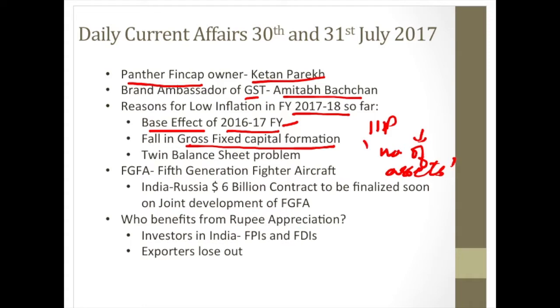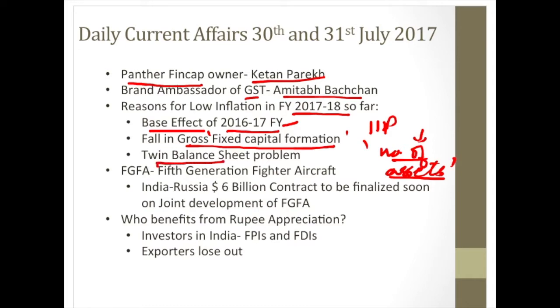down regularly. So gross fixed capital formation, as the name itself suggests, means the fixed capital formation which is happening in the economy. Fixed capital formation means the number of assets which are generated or occupied by the people of the country in the economy within a financial year. So there is a consistent fall in gross fixed capital formation, and the last one is the twin balance sheet problem.